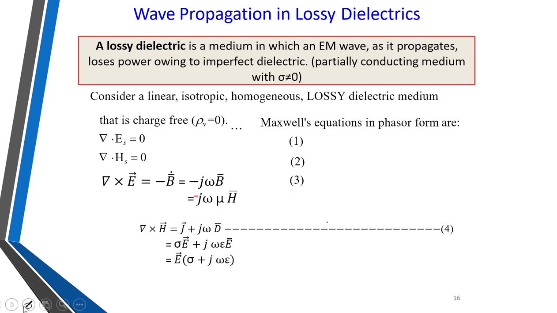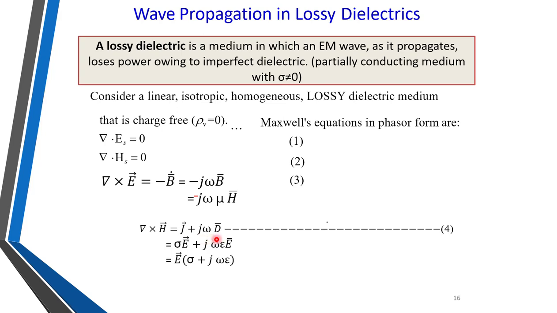We also considered rho v is equal to 0, and as rho v is equal to 0, del dot E bar has come equal to 0. This is one more thing you have to remember: rho v is also 0, a charge free region. The fourth Maxwell equation, for the magnetic field, is del cross H bar is equal to J bar plus j omega D bar. But J bar is equal to sigma into E bar, plus D bar dot, so the dot sign is replaced by j omega.